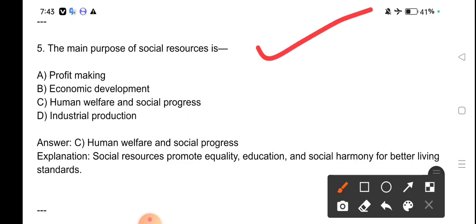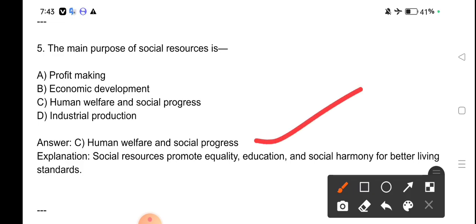The main purpose of social resources is profit making, economic development, human welfare and social progress, industrial production. Human welfare and social progress is the main purpose of social resources. Social resources promote equality, education and social harmony for better living standards.